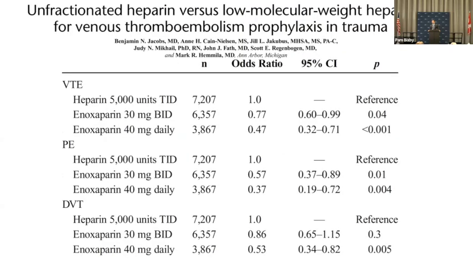Next slide. So the evidence to support using enoxaparin at 30 or 40, so 30 twice a day or 40 once a day, has also been looked at. The argument for people who like heparin is that 5,000 TID is different from Dr. Geerts' studies, that it's superior, but that's actually been refuted in a number of papers, including this one: for VTE, PE, DVT, various incarnations, enoxaparin is superior to heparin 5,000 units TID. So the literature really is there.